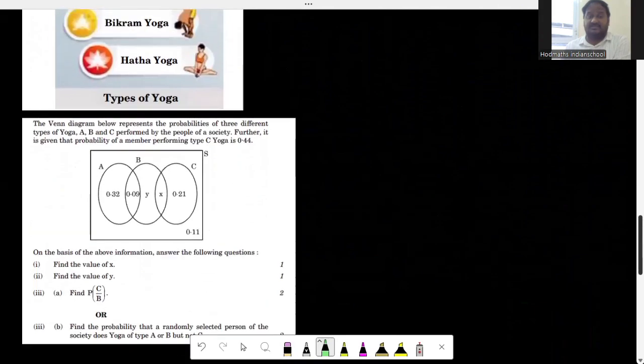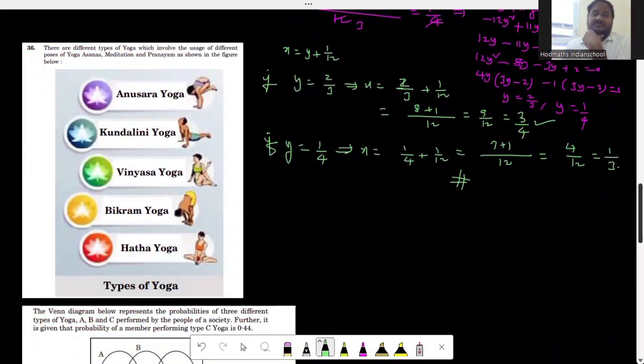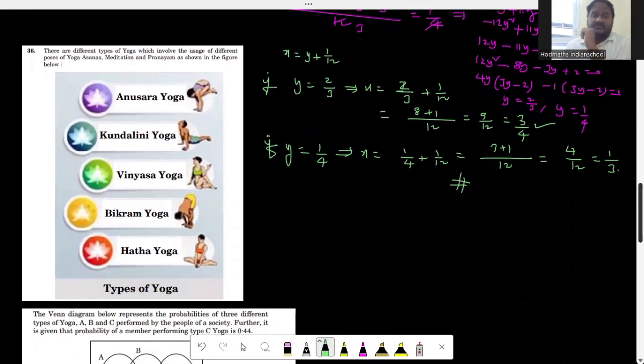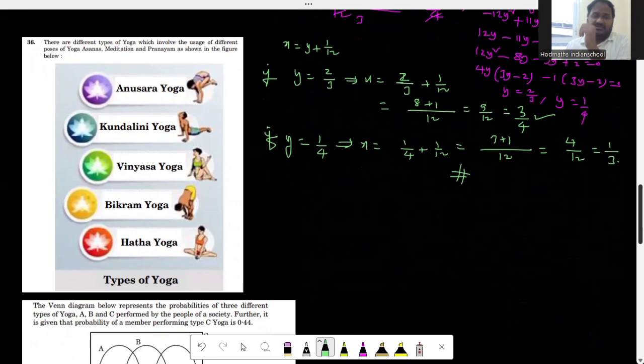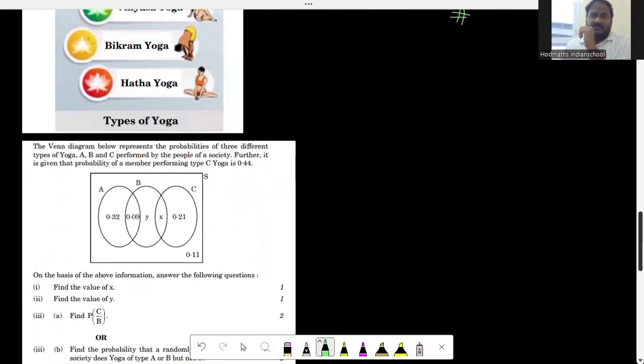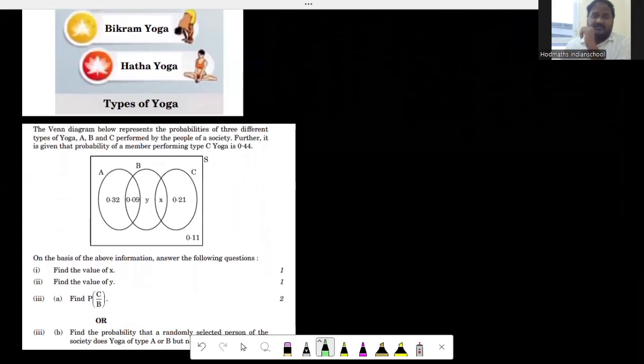This is a case study based question. See, what is a case study based question? There are different types of yoga which involve the usage of different poses of yoga asanas, meditation, and pranayama as shown in the figure below. So these are different types of yogas given. Now, what is really required to be answered? So here the problem given is: the Venn diagram below represents the probabilities of three different types of yoga A, B, C performed by the people of a society.